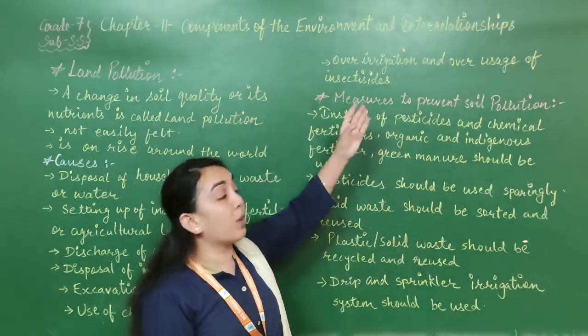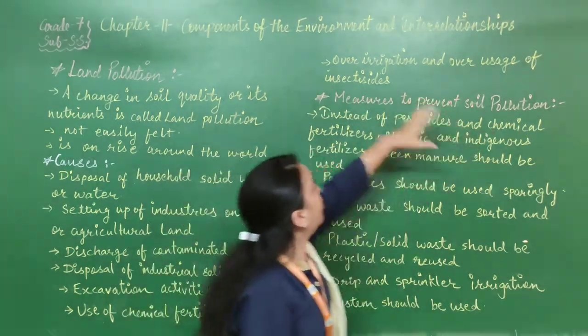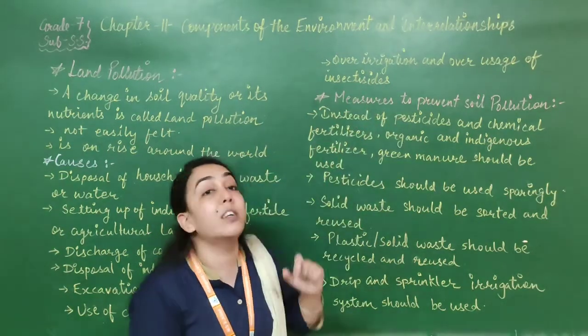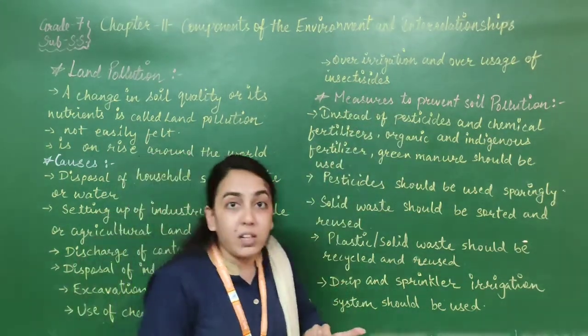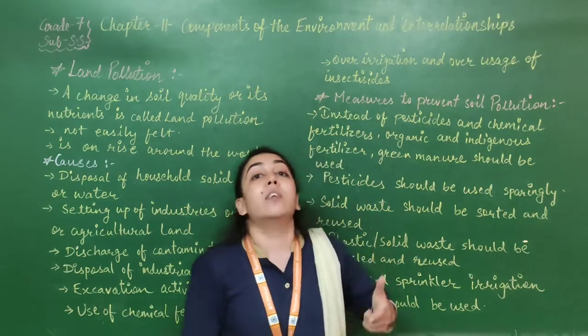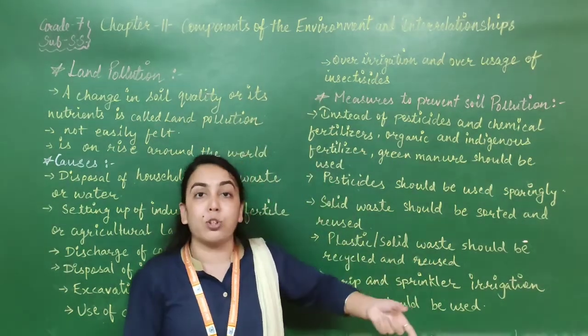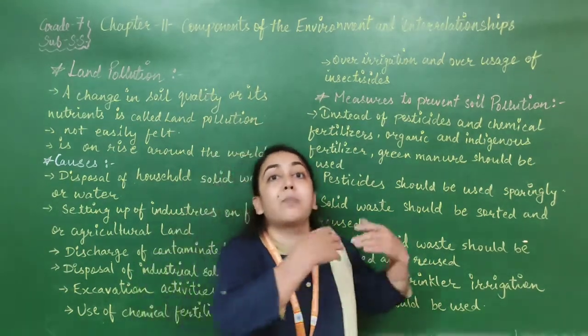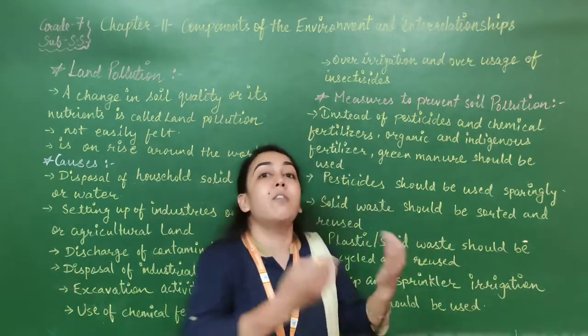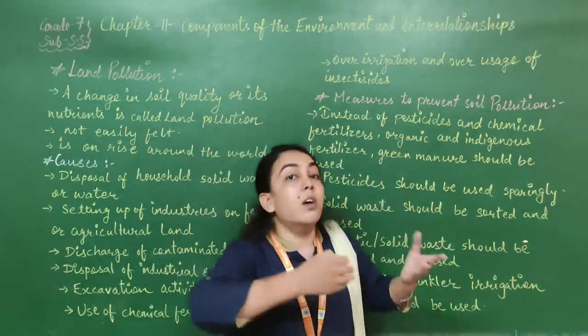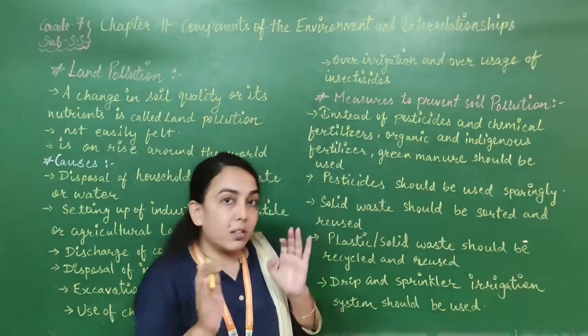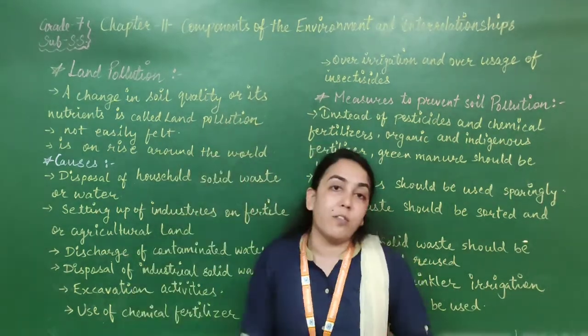So that's why it is going to create land pollution. And over usage of insecticides. If we are using insecticides excessively on the agricultural crops, then it is also going to create land pollution. Insecticide means we are using some chemicals to save our crops from the insects, so that insects cannot spoil those crops. Now all these are the causes of land pollution.